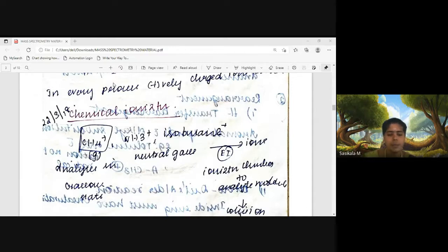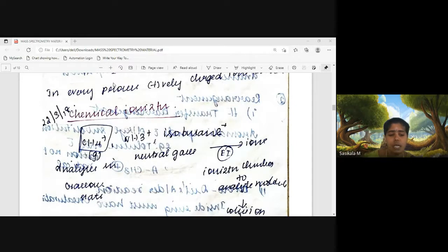So in McLafferty rearrangement, the compound should contain alpha, beta, and gamma carbon, where between alpha and beta carbon bond breakage occurs. What do alpha and beta carbon mean? Next to the carbonyl group, the C double bond O group will be there, no? Whatever carbon is attached immediately to the functional group is called the alpha carbon, then beta carbon, then gamma carbon.